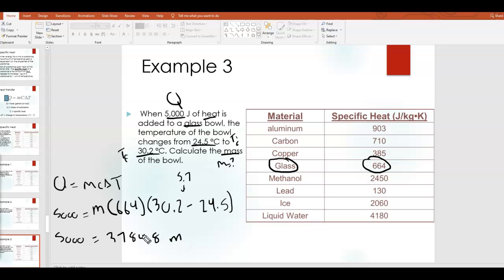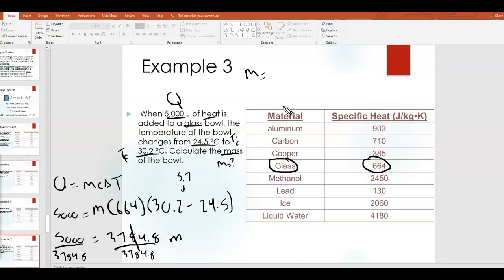Okay, so in order to get the mass by itself, I'm going to have to divide both sides by this number out front. So I divide by that 3784.8, divide by 3784.8. That's going to cancel out. And up here, I will write down the answer.